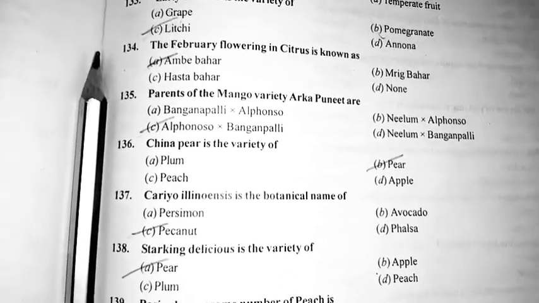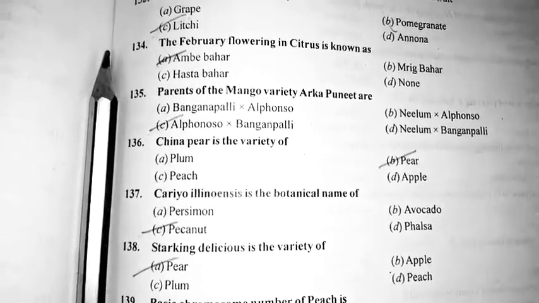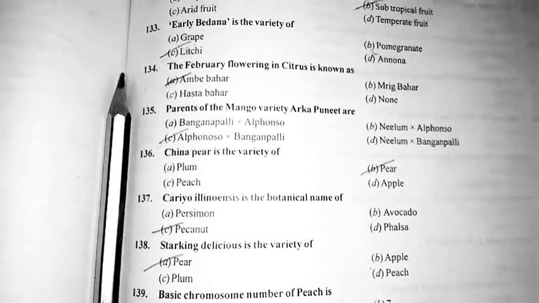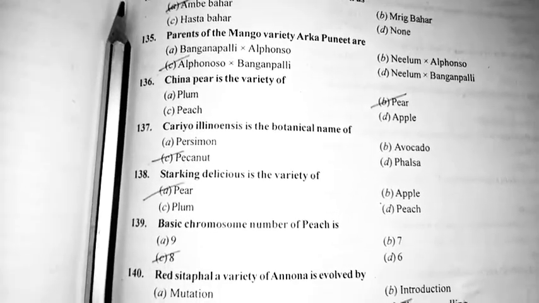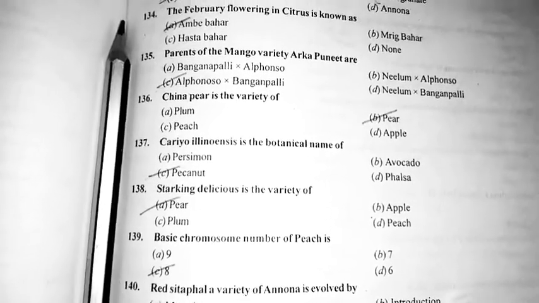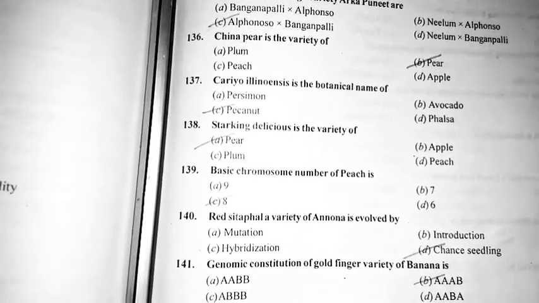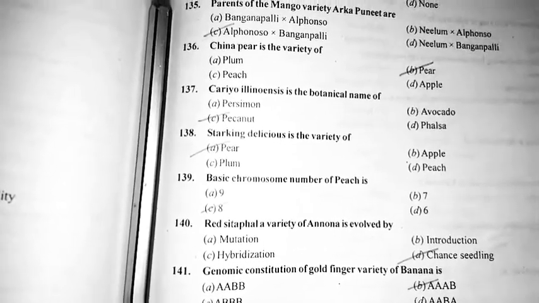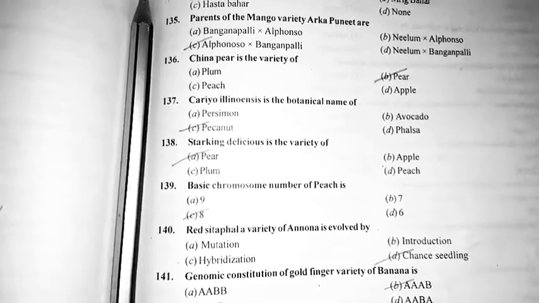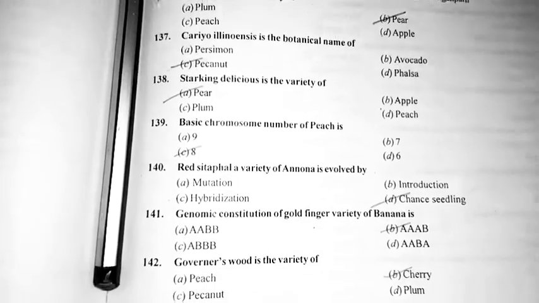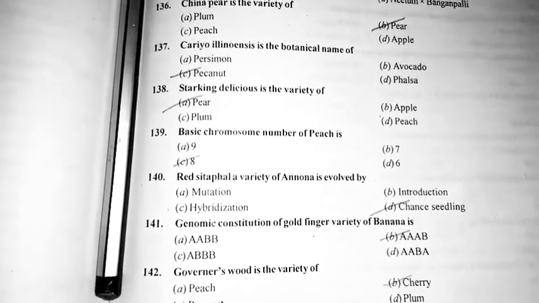Parents of mango variety Arka Puneet are Alphonso and Banganapalli. China pear is the variety of pear. Carya illinoinensis is the botanical name of pecan nut. Star King Delicious is the variety of pear.